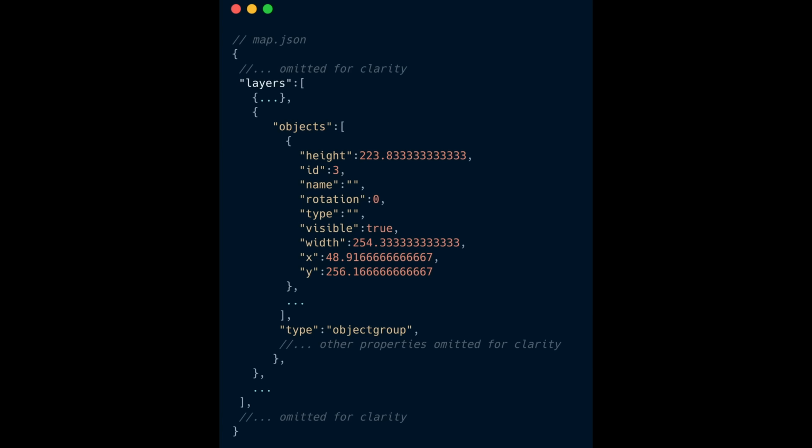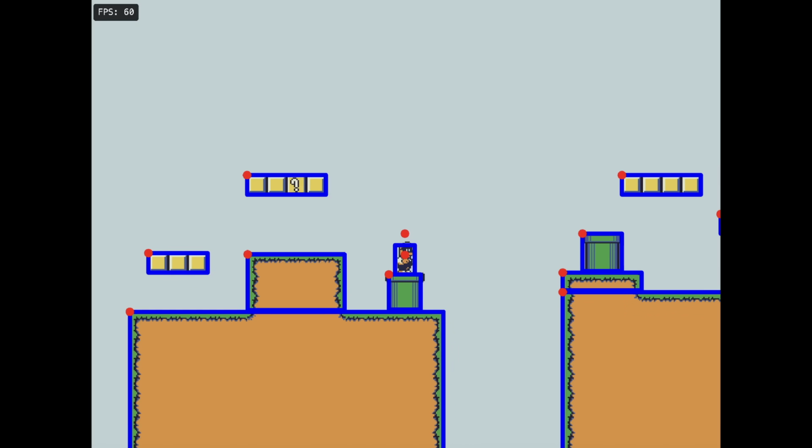I would therefore simply iterate through the objects array and create the needed game objects with the needed width and height and place them according to the x and y coordinates provided. Since I set them up to be invisible, the player wouldn't be able to see them. However, since Kaboom offered a debug mode, you could see their outline by pressing the F1 key, or Fn plus F1 on a Mac. I had finally completed the task I set out to do, and now I had a more flexible way of making levels for my games. I still use this workflow to this day.